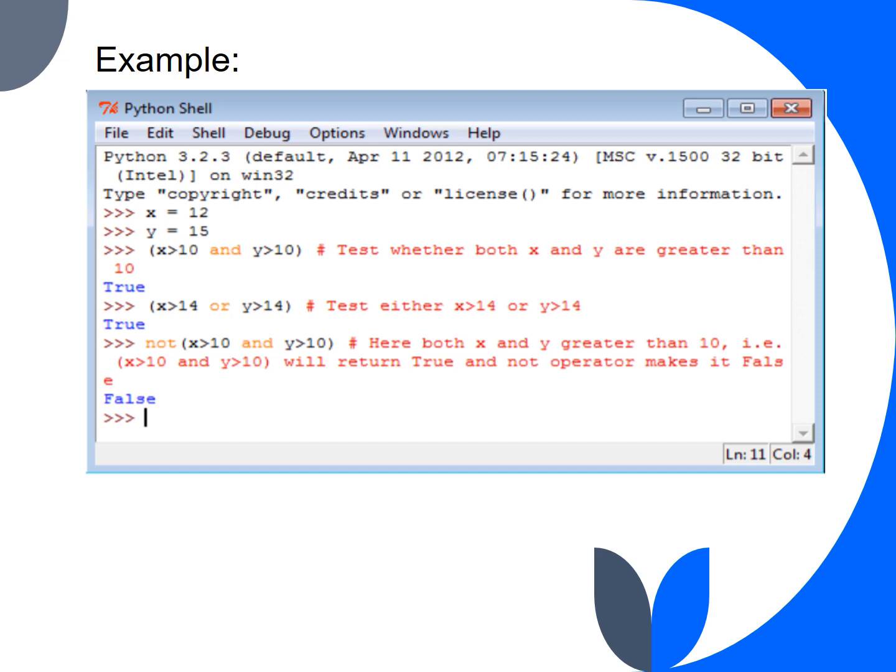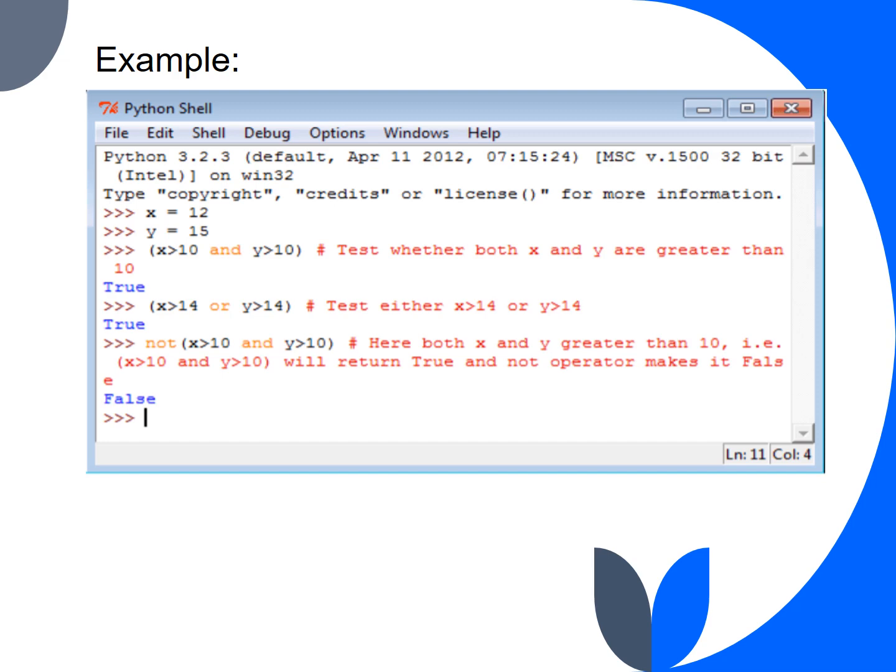So here is an example of logical operators. First we have two variables x and y, and we have assigned the values 12 and 15. First we are checking if x and y are greater than 10. Since both of them are greater than 10, we get the output as true. Next we are using an OR operator and checking if they are greater than 14. Since 15 is greater than 14 and one of the statements is true, we get the output as true.